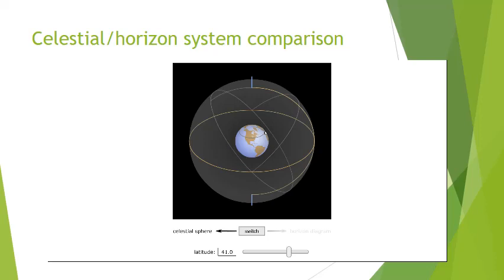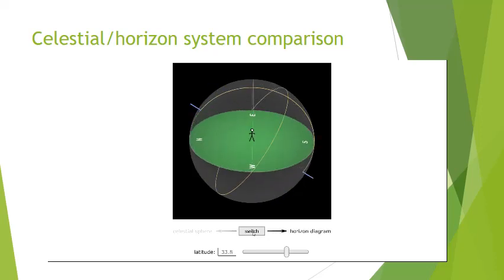But latitude is how far north or south you are of the Earth's equator. So this happens to be 41 north. We could go to where I'm more familiar with, Tupelo, Mississippi. That's right around 34 north. So if I'm observing from Tupelo, that would be my location. Now this is a celestial sphere view. I can actually switch it and show you what it would look like as viewed from Tupelo, Mississippi.